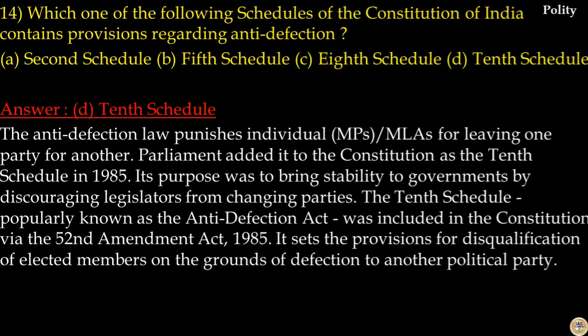Its purpose was to bring stability to government by discouraging legislators from changing parties. The 10th schedule, popularly known as the Anti-Defection Act, was included in the Constitution by the 52nd Amendment Act 1985. It sets the provisions for disqualification of elected members on the ground of defection to another political party. So the answer to this question is option D.